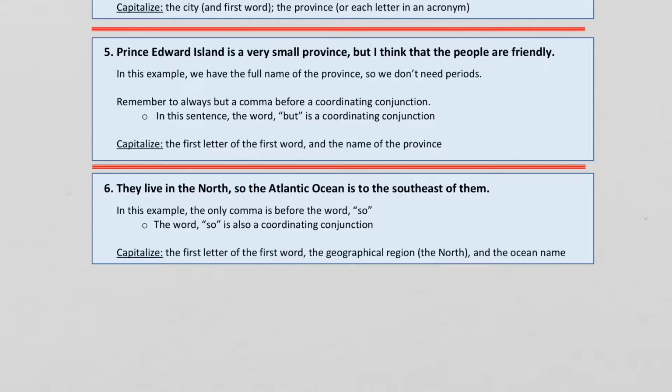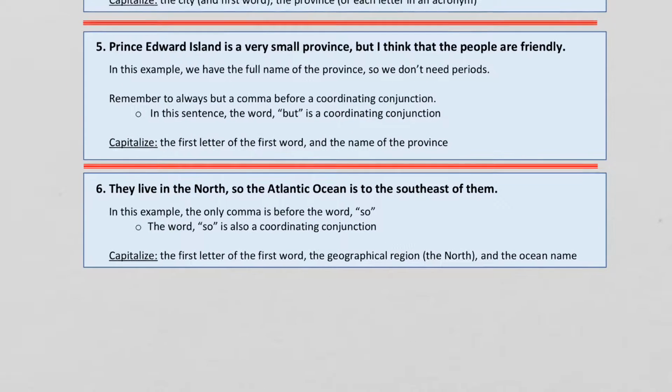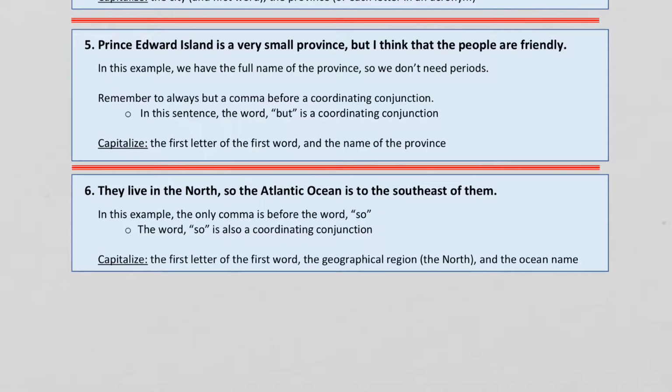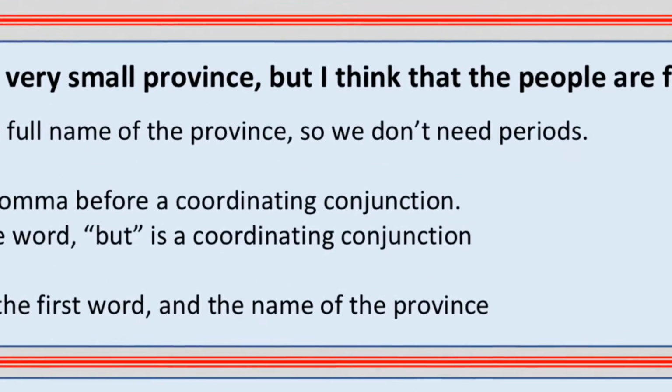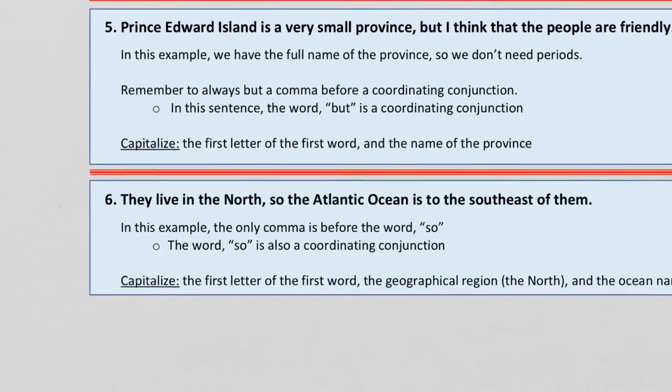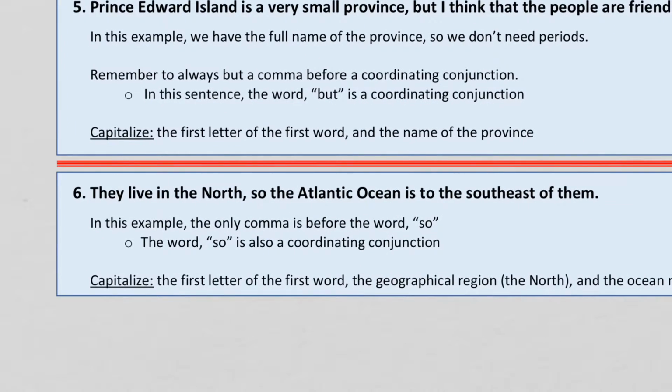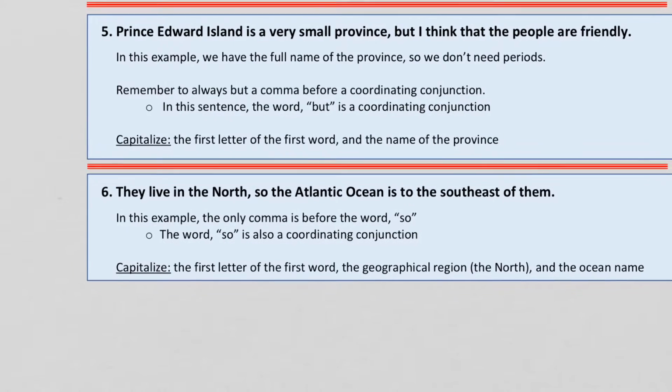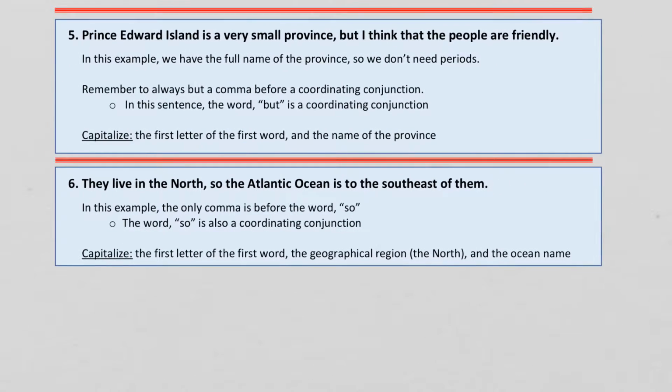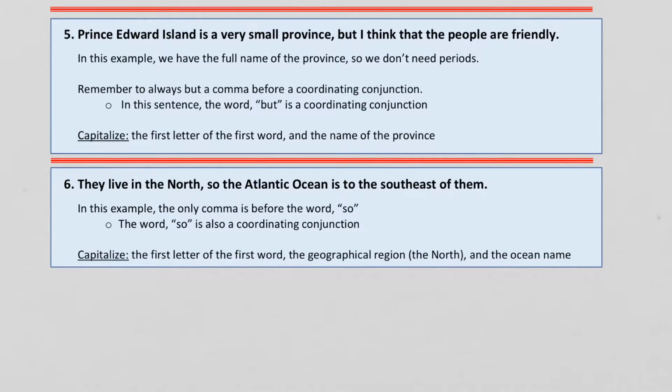So that's really all I wanted to show you, was what it would look like if we wrote out the whole name. But, so we don't need periods if we have the whole name. And just remember to always put a comma before a coordinating conjunction. Right, so we've got that word but, right? So in this sentence, the word but is a coordinating conjunction. Prince Edward Island is a very small province, comma, but I think that the people are friendly.